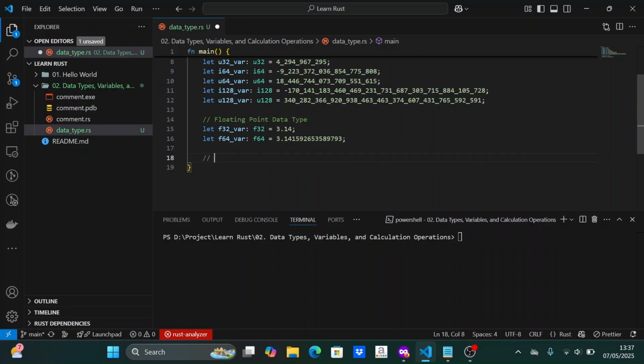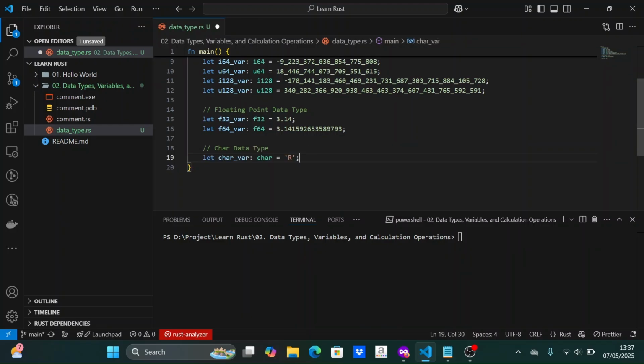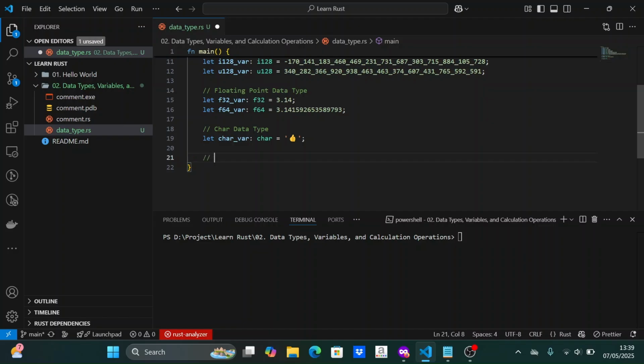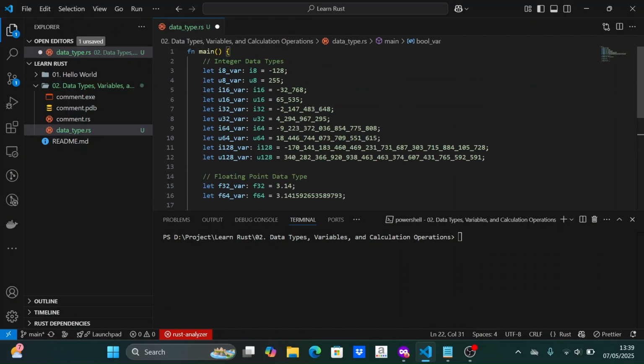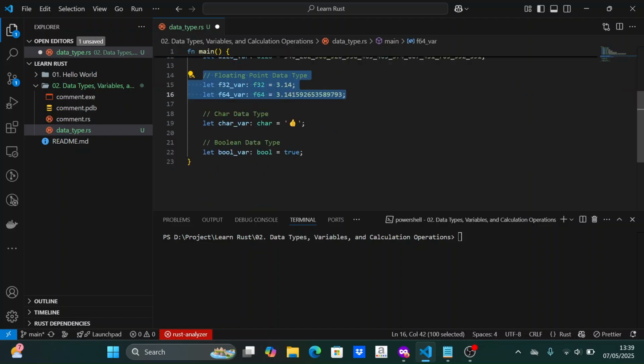Then there's the char data type to store characters. Unlike char in C and C++, in Rust, the char data type is Unicode, so you can even store emojis in it. This explains why char in Rust is 4 bytes in size. Next is the Boolean data type, which stores the logical values true or false. That's all for the primitive data types in Rust, from integer types, floating point numbers, characters, and Boolean values.